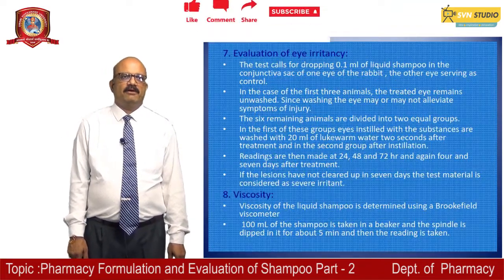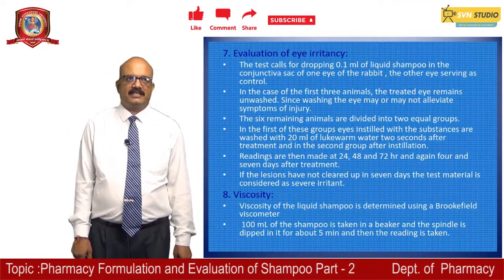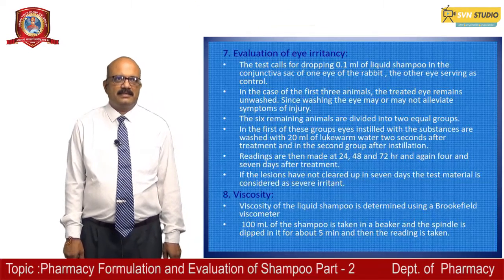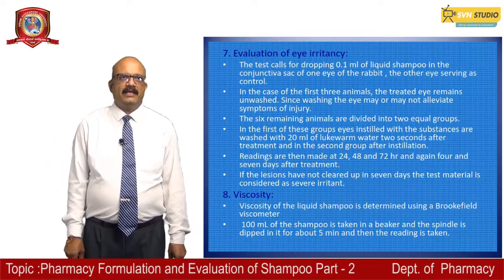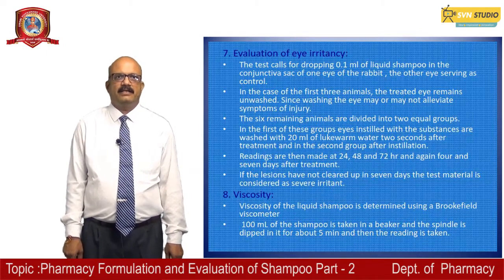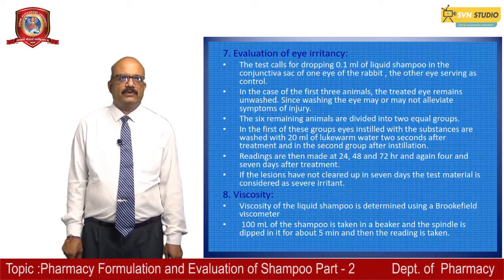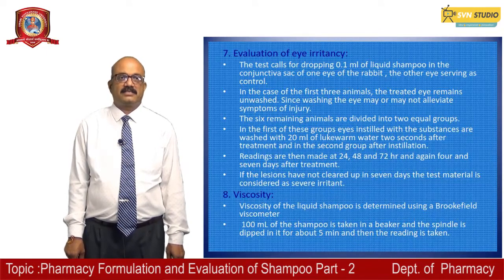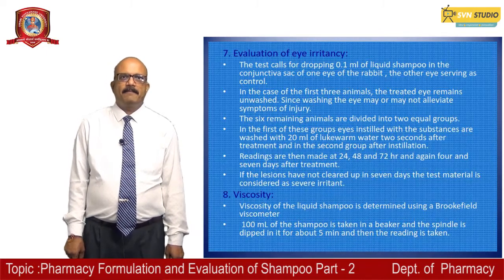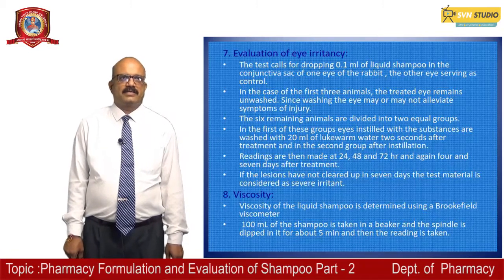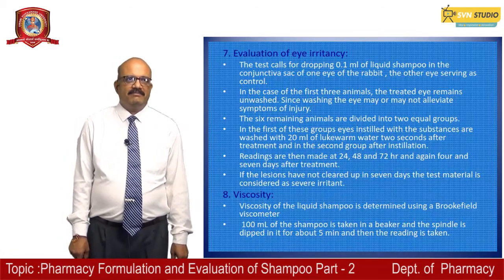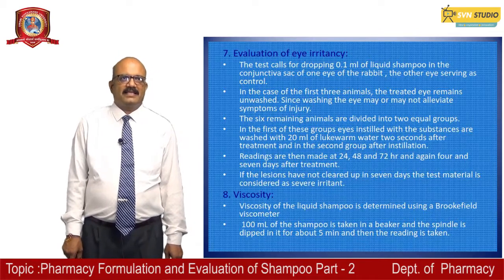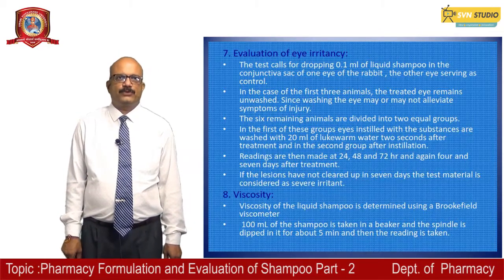The next parameter of the evaluation is the eye irritancy test. For performing this test, 0.1 ml of the liquid shampoo is dropped in the conjunctival sac of one eye of the rabbit, the other eye serving as the control. In the case of the first 3 animals, the treated eye remains unwashed, since washing the eye may or may not alleviate symptoms of injury. The 6 remaining animals are divided into 2 equal groups.